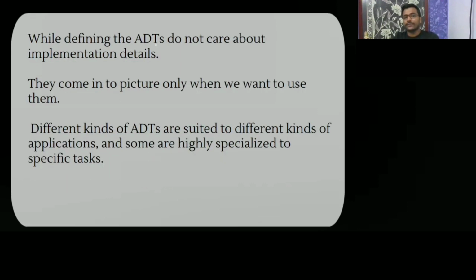So while defining the abstract data type, this is very important: we do not care about the implementation details. These come into the picture only when we want to use them. This I have told you. Different types of abstract data types are suited to different kinds of applications. So different kinds of data structures and abstract data types are suited to different kinds of applications.